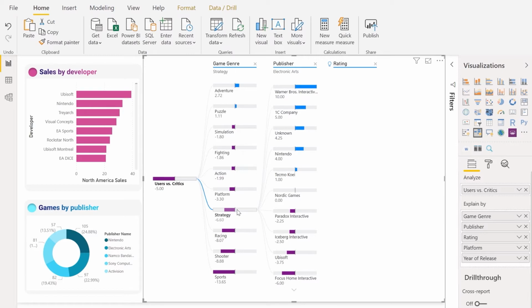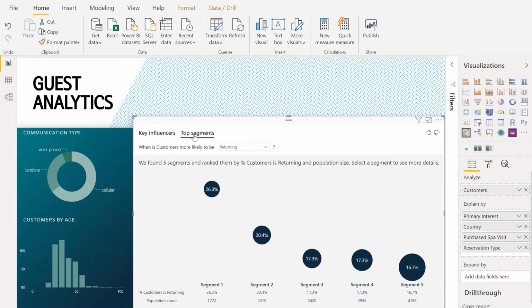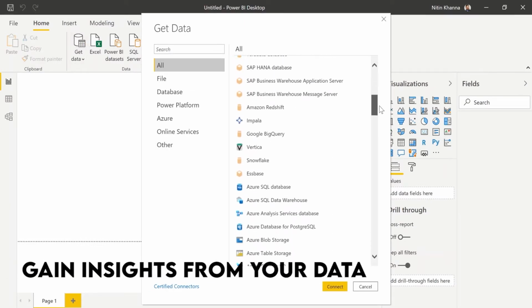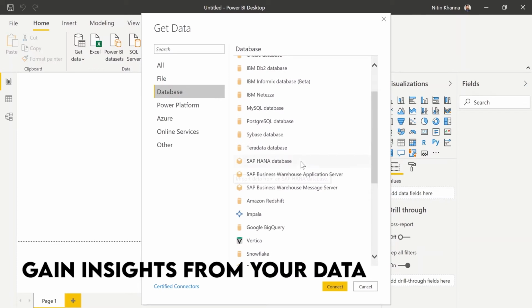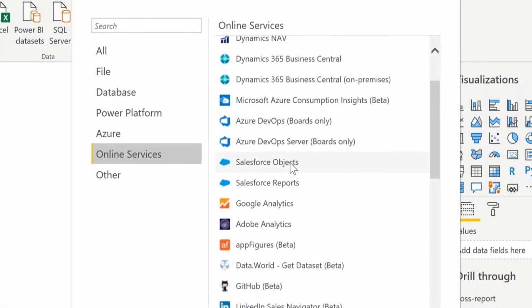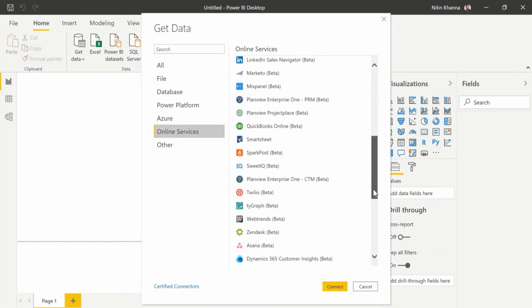Get fast AI-powered answers to your business questions, even when asking in conversational language. And also make the most of your big data investments by connecting to all of your data sources with the scale to analyze, share, and promote insights across your organization, while maintaining data accuracy, consistency, and security.